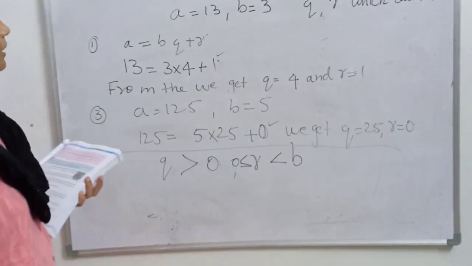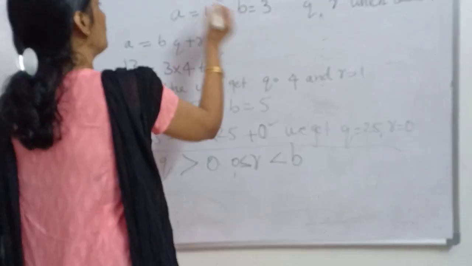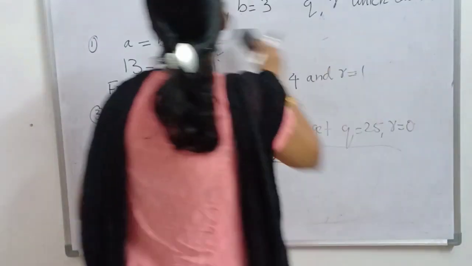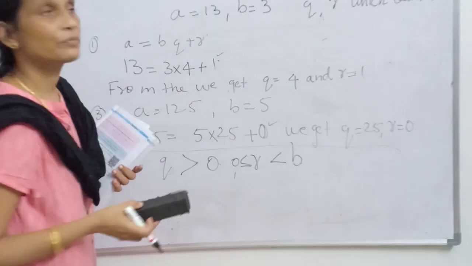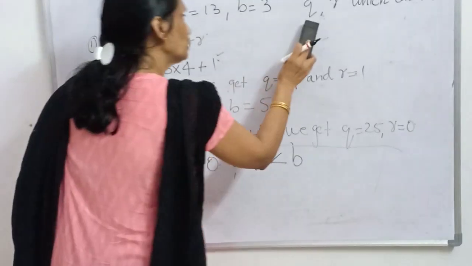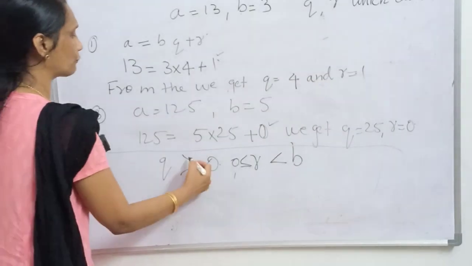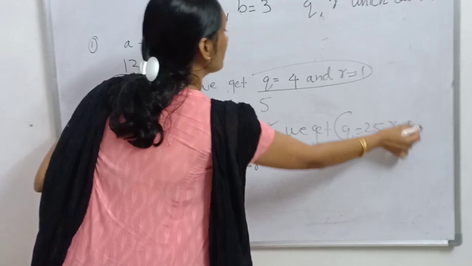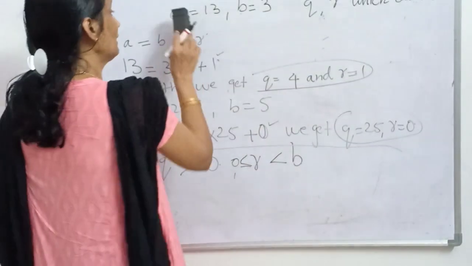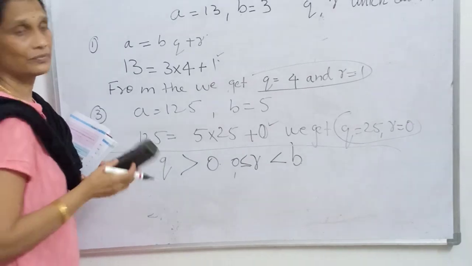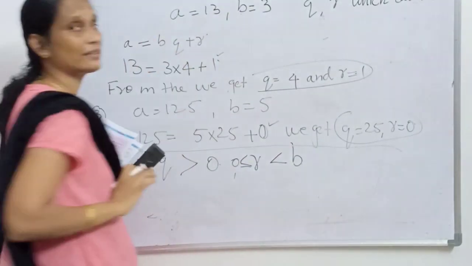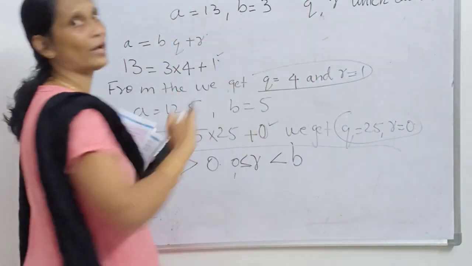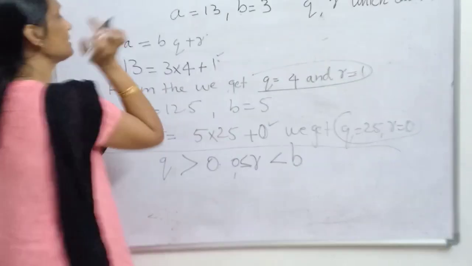Okay, now this a and b are two integers, right? We have taken two integers here, a and b. And we got other two integers q and r. See, we got the value of q and r in all the cases. So, when a and b are two integers, and a is greater than b, we get a unique pair of integers q and r which satisfy this condition.